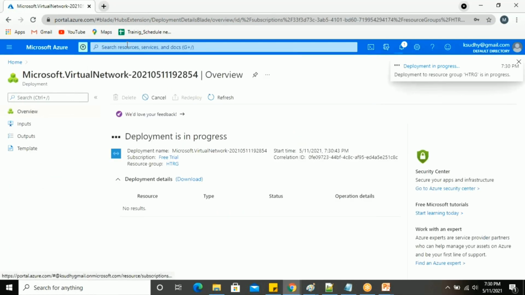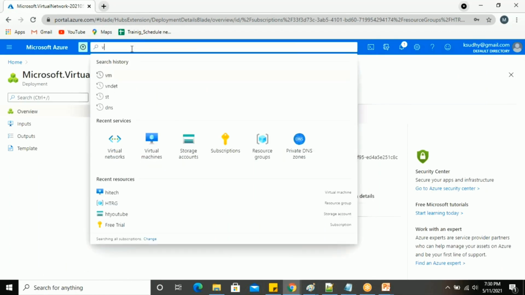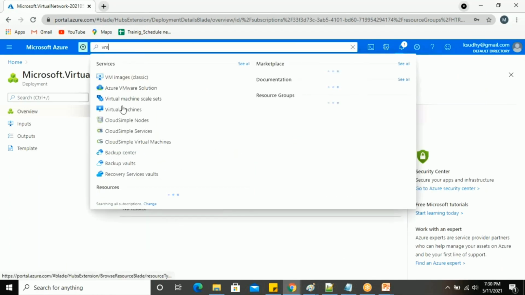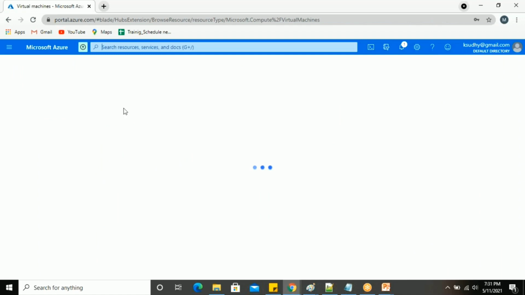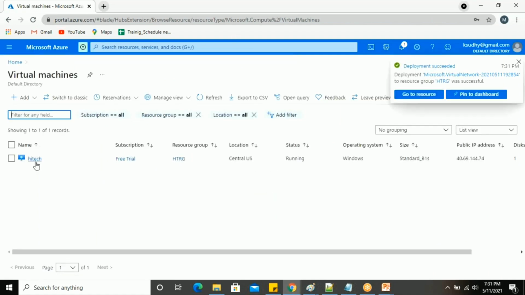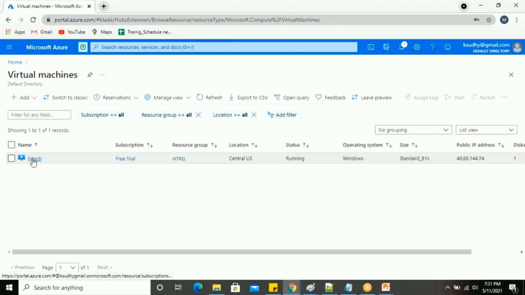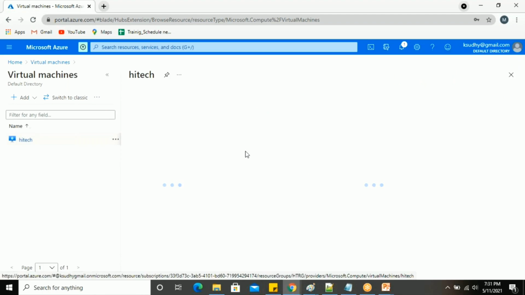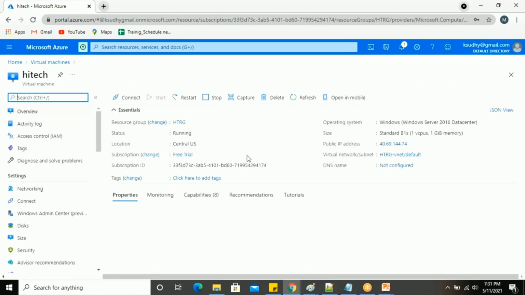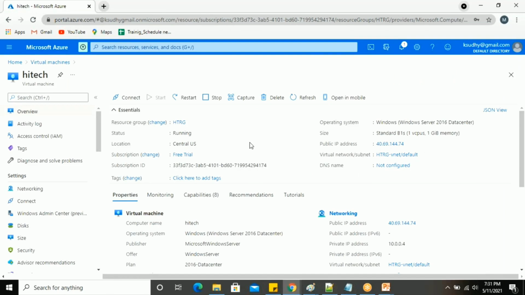Let me go to the VM. Virtual machine is a service. Inside the virtual machine service, we are ready to create virtual machines in the created virtual networks. We'll try to connect to this particular VNet. There is one machine I have, the high-tech machine. This is a machine in the VNet we created, I think so. If not, we can create a different machine.